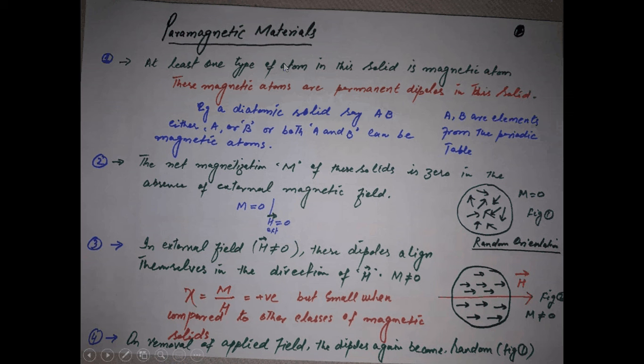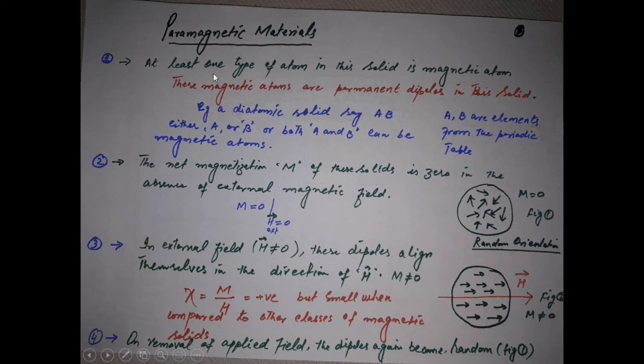They don't have any net spin magnetic moment. Here the case is different in paramagnetic material, that is the first class of the magnetic material.